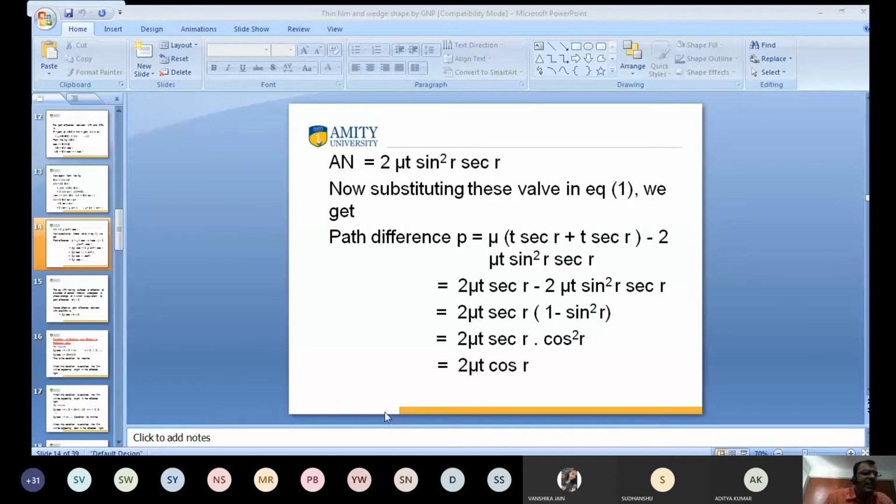The path difference is equal to 2 mu t cos R. Clear? Yes, sir.